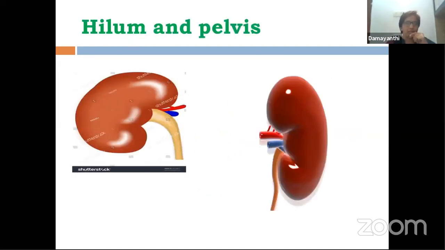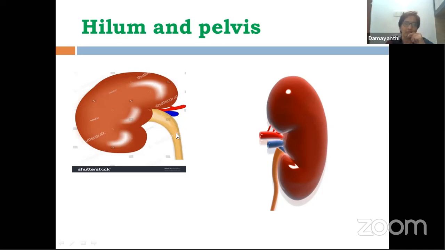Now, next, in this concave part here, you can see that there is an opening. Through this opening, you can find this red blood vessel entering in. This red blood vessel is renal artery. So through this opening, we find renal artery entering and two things making an exit.